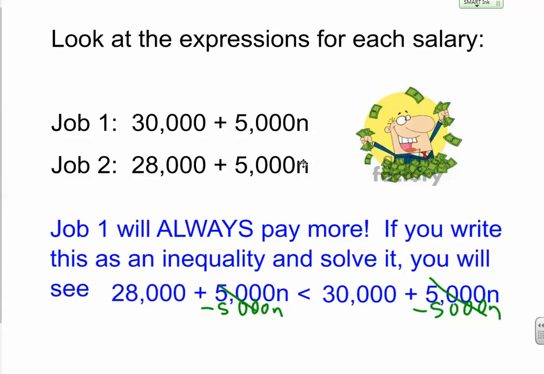2 years, it's 2 times 5,000. 3 years, it's 3 times 5,000. But because job 1 started at 2,000 more than job 2, job 1 will always have 2,000 more dollars paid per year than job 2.